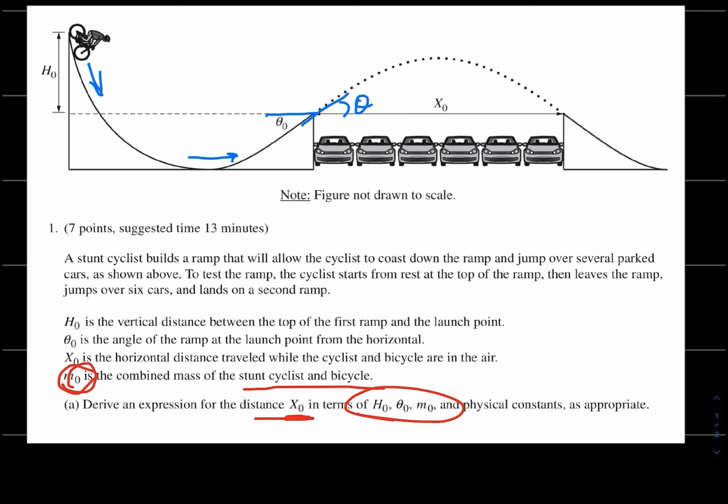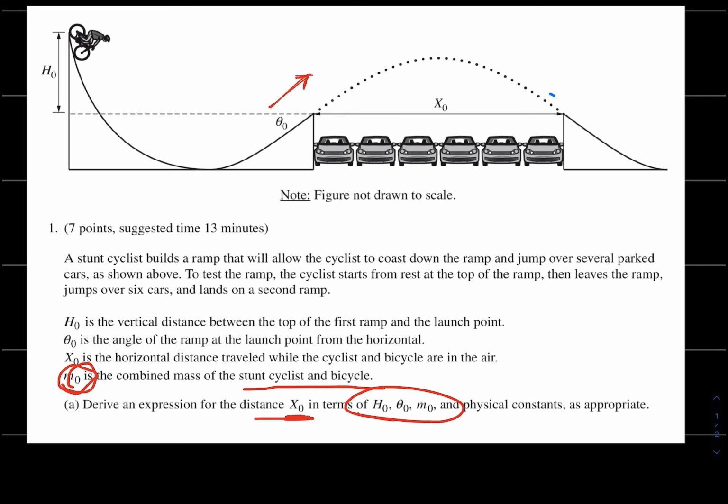They mark it here, right? But that's going to be the same as this theta here. And then we know what's going to happen just from playing catch. He's going to go up in the air and come back down. And they want to know how far he traveled while he was up in the air. Well, what would you want to know? Seems you'd want to know how fast he's traveling when he launches over the cars, right?